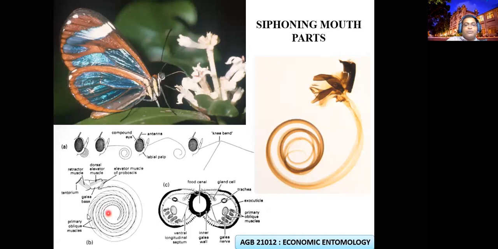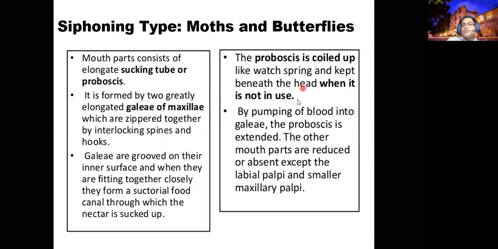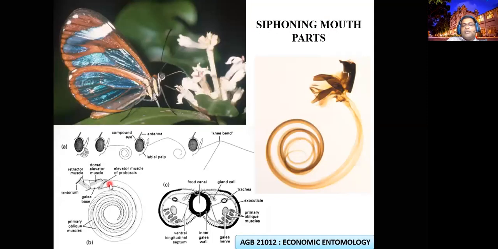This proboscis forms a food channel by interlocking grooves. The galeae of the maxillae form the food channel of the proboscis.